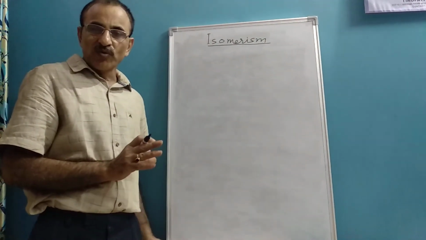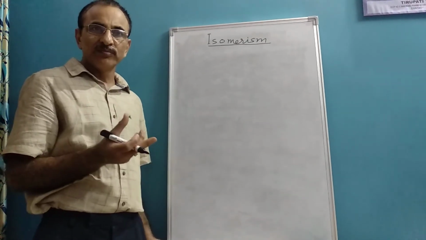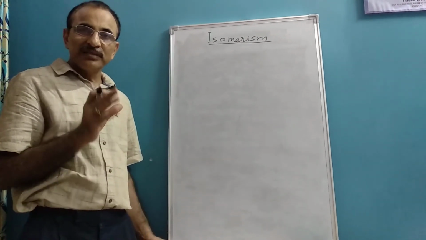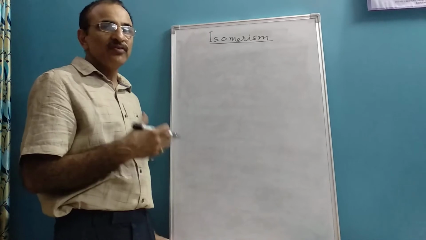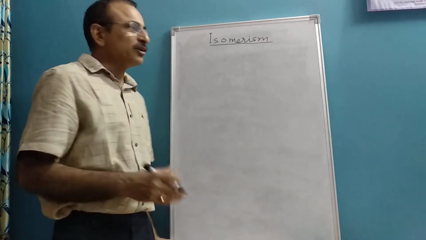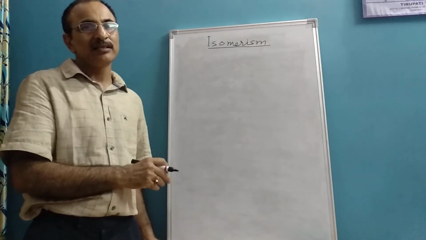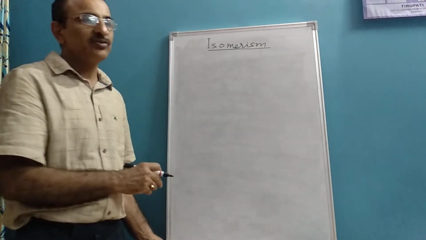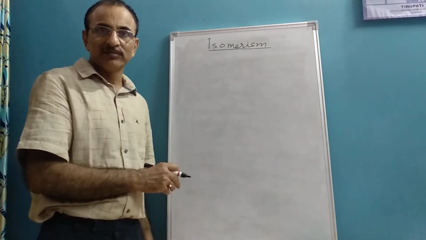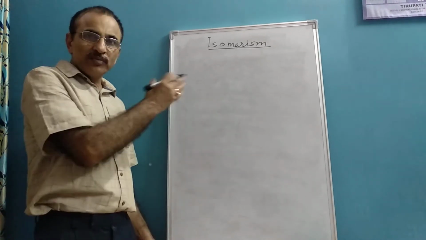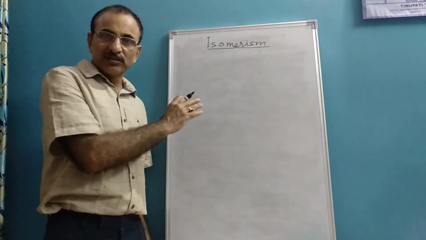whenever more than one compound has the same molecular formula but different structural formula, and due to this difference in their structural formula they have different physical and chemical properties, this phenomenon is called isomerism, and those compounds are called isomers.